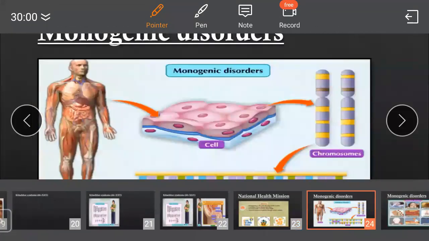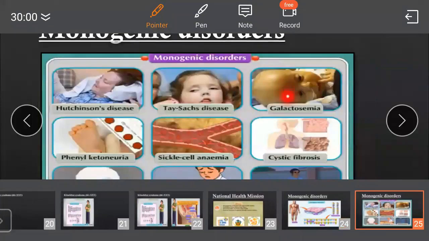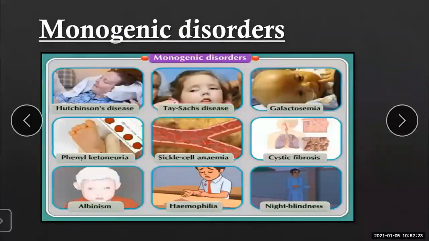Then we have seen about monogenic disorders. Now, what do you mean by monogenic disorders? Diseases occurring due to mutation of any single gene into a defective one are called monogenic disorders. Approximately 4,000 different disorders of this type are known. Due to these abnormal genes, their products are either produced in insufficient quantity or not at all. So, it causes abnormal metabolism that may lead to death at a tender age.